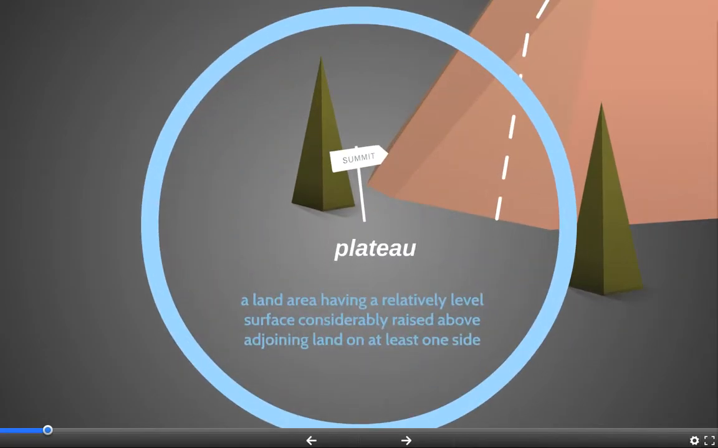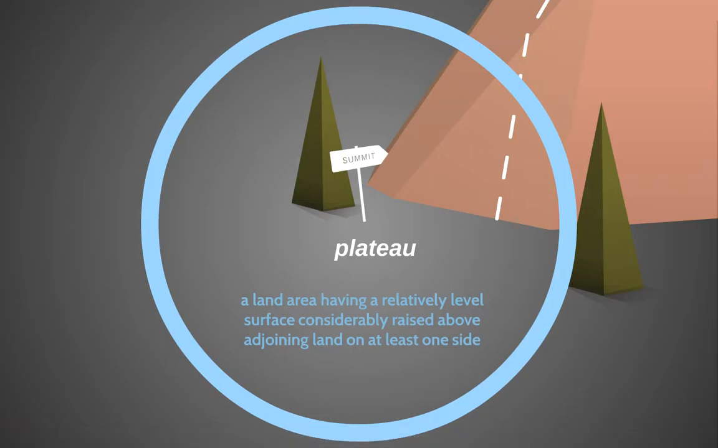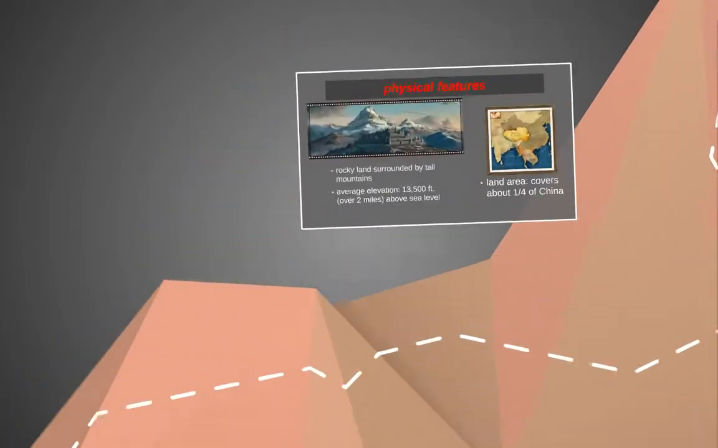Quick review on what a plateau is. This is generally a land area having a relatively level surface considerably raised above adjoining land on at least one side. So that means it's a land area that goes up in elevation, but the major parts of it are relatively level in terms of the way that it looks.